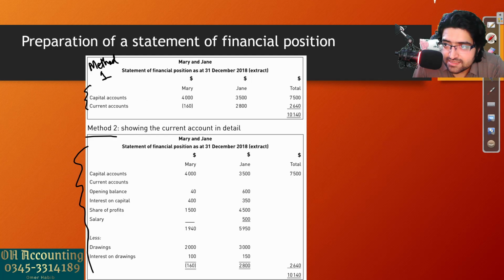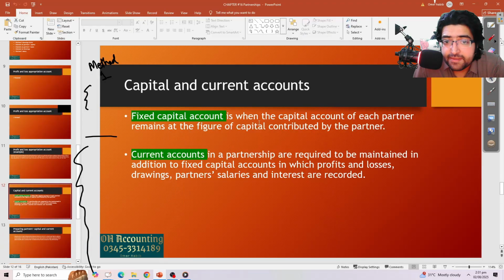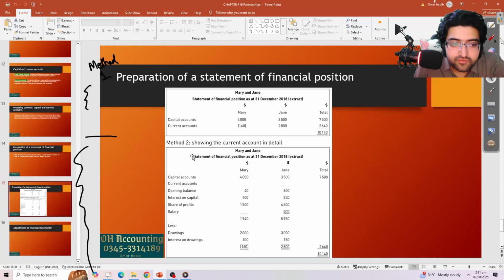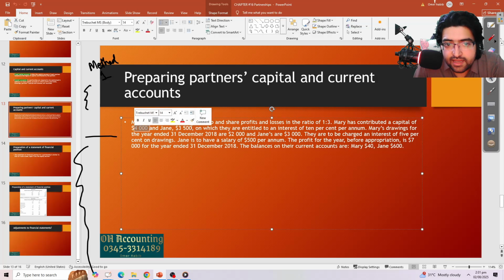Capital account balances, as we have discussed in the previous slides, let me show you. Fixed capital account is when the capital account of each partner remains at the figure of the capital contributed by the partner. So this is a fixed amount of the initial investment of the partners. In the question we were told that Mary and Jane contributed 4,000 and 3,500.